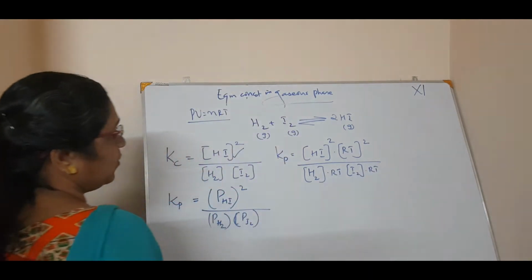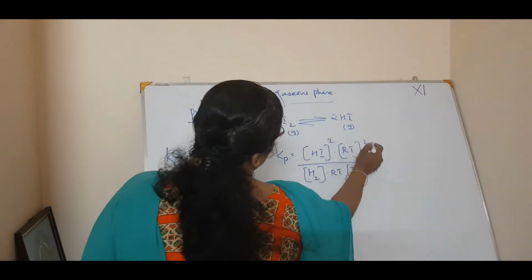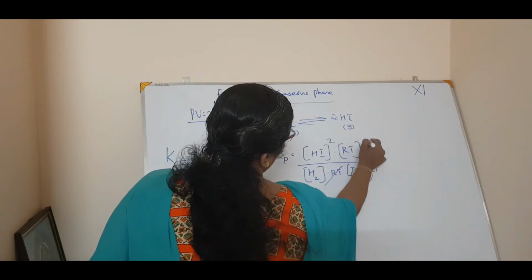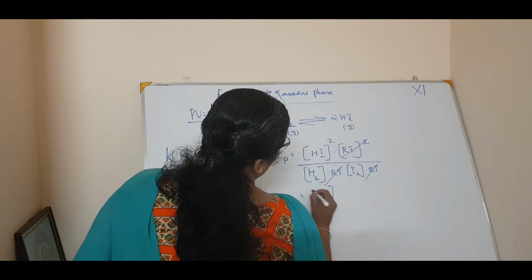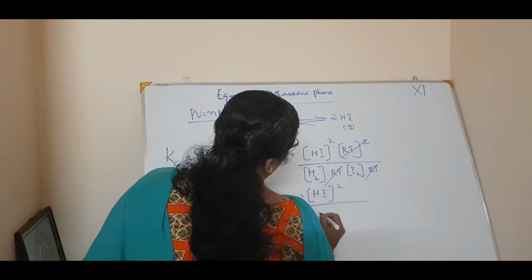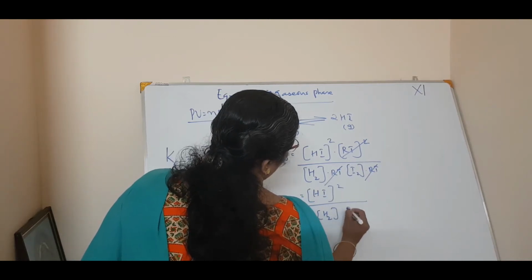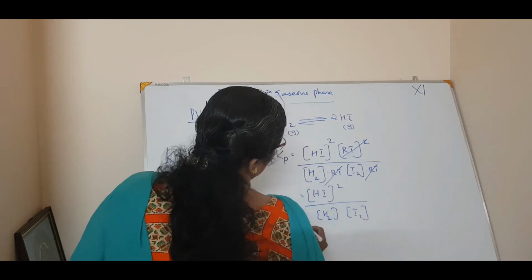Now simplify it. RT square and RT square get cancelled. So you will get HI the whole square divided by concentration of hydrogen into concentration of I2.